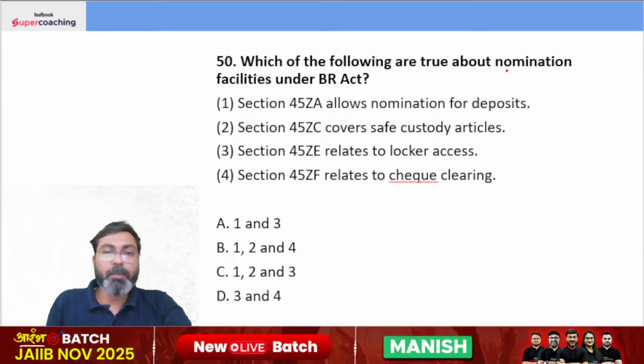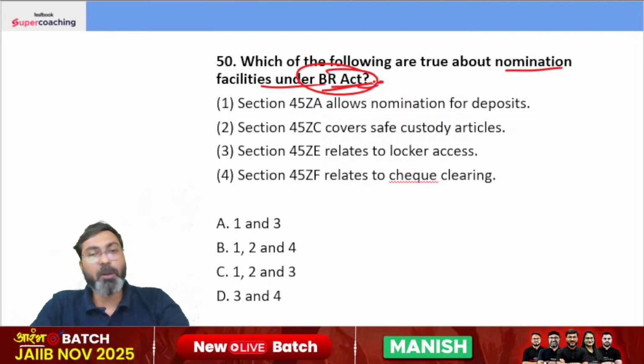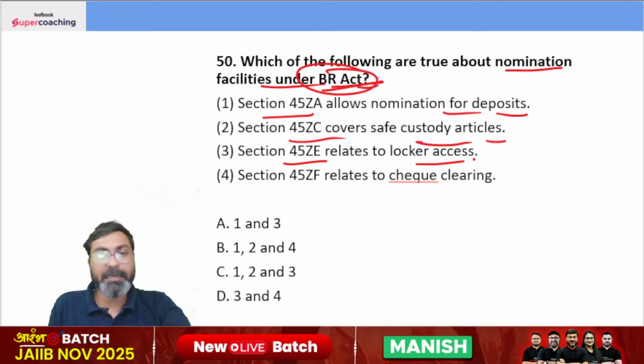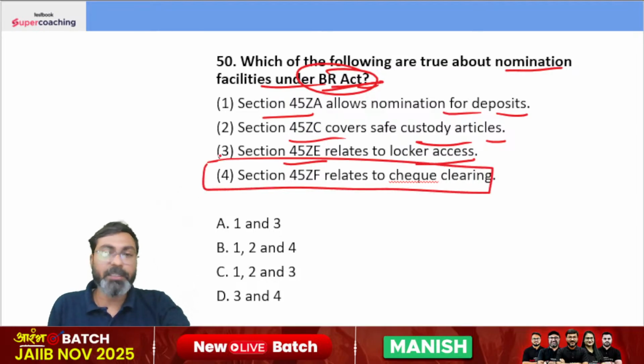Which of the following are true about nomination facilities under Banking Regulation Act? There are 3 sections that deal with nomination facilities: section 45ZA that allows nomination for deposit, ZC covers safe custody articles, ZE related to locker access. There is no such section 45ZF that relates to check clearing. The right answer is 1, 2, and 3, option C.